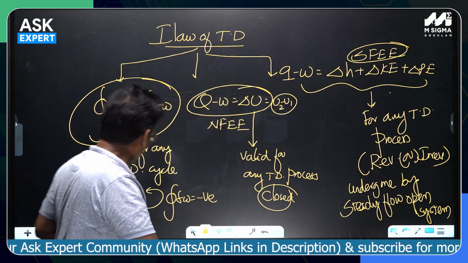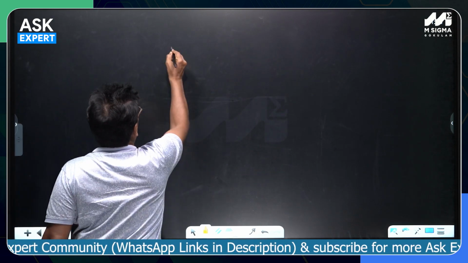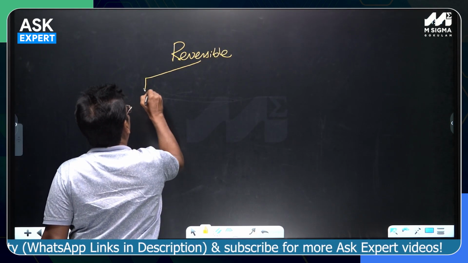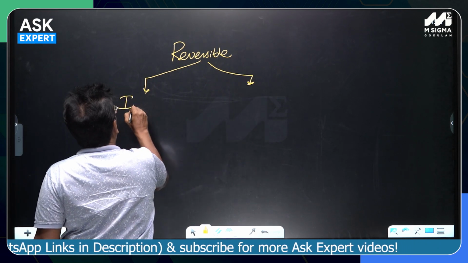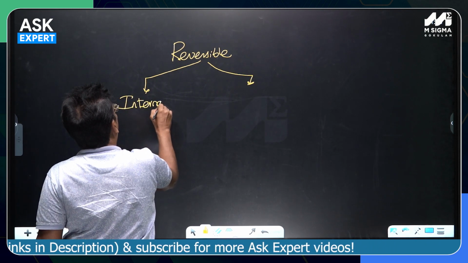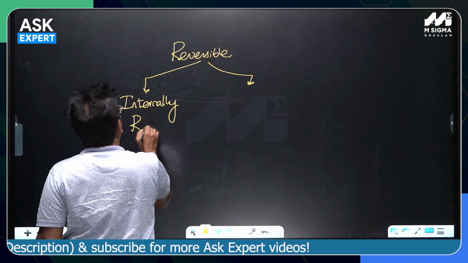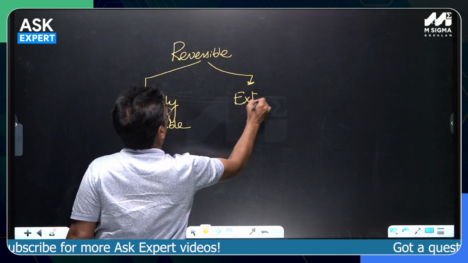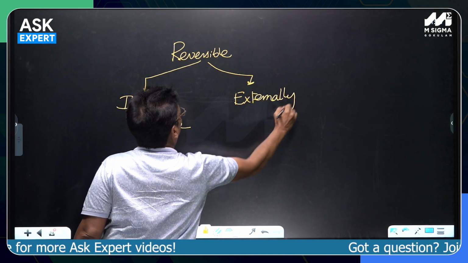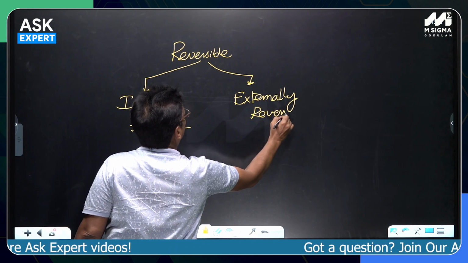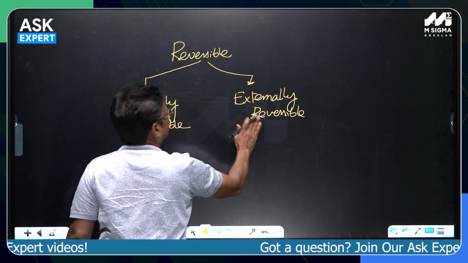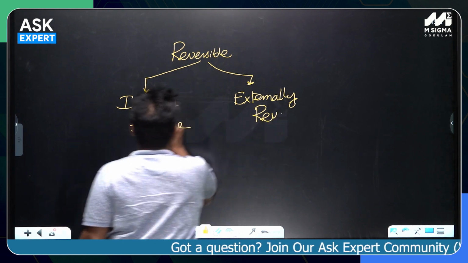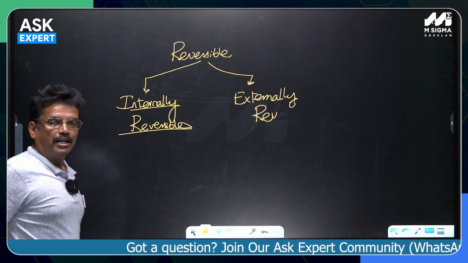When you talk about the word reversible, a very famous word in thermodynamics, there are two things: internally reversible and externally reversible. There are two things again. What do you mean by internally reversible?